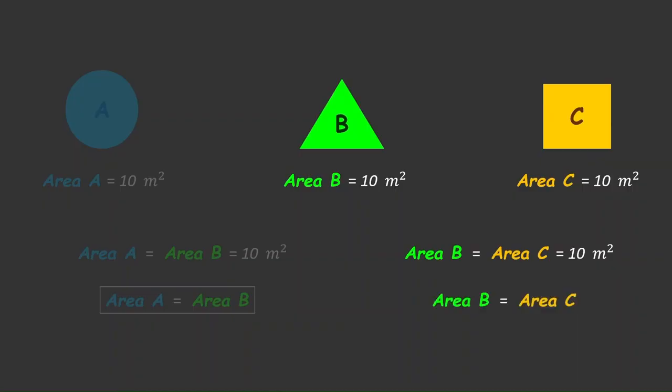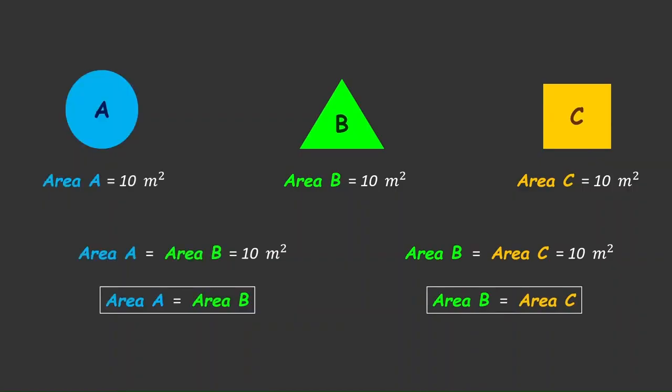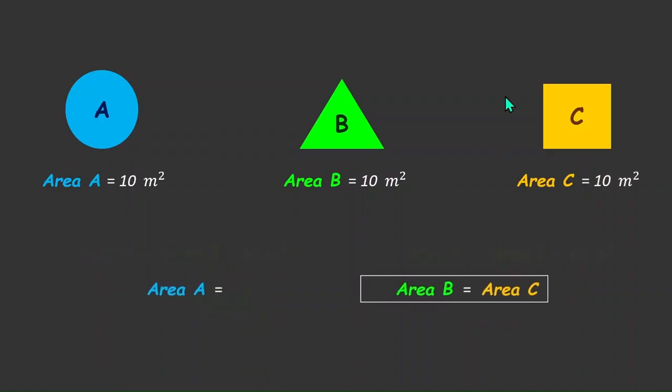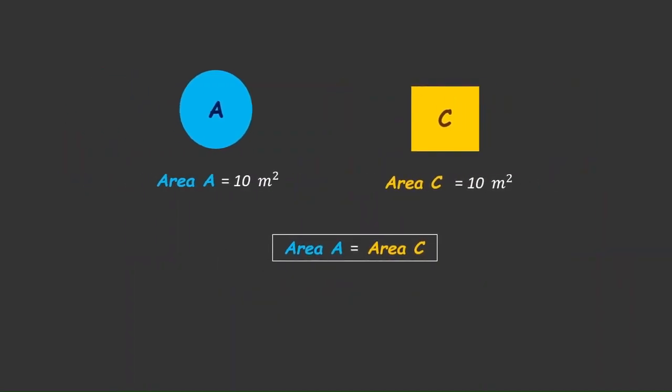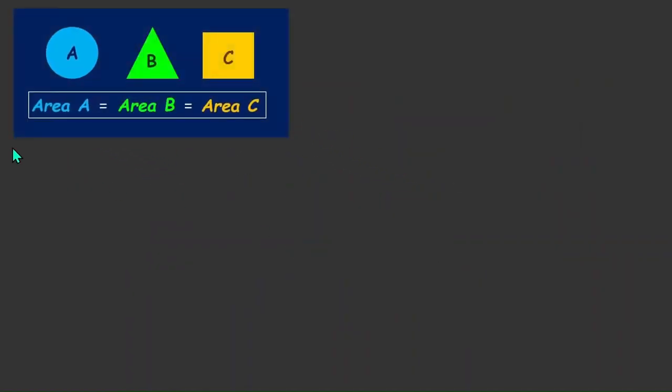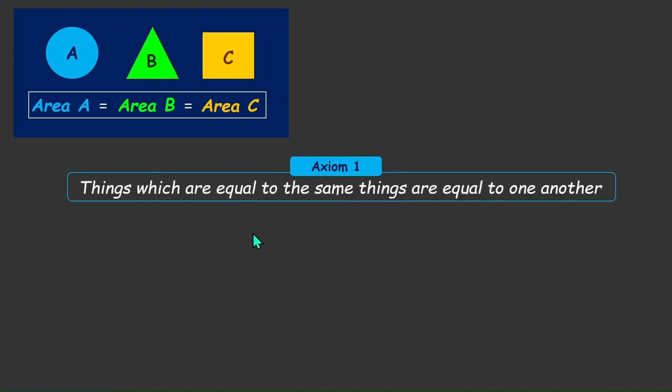Now let's look at both the facts together. We have area A is equal to area B, and from the second one we know that area B is equal to area C. If we take all of them together, we get that area A is equal to area B is equal to area C. And now if we just ignore the B triangle, we can clearly get that area A is equal to area C. Earlier we had area A equaling area B. In the second example, we had area B equal to area C. And from the entirety of it, we can say that area A is equal to area B is equal to area C, which gives the idea of the first axiom that says that things which are equal to the same things are equal